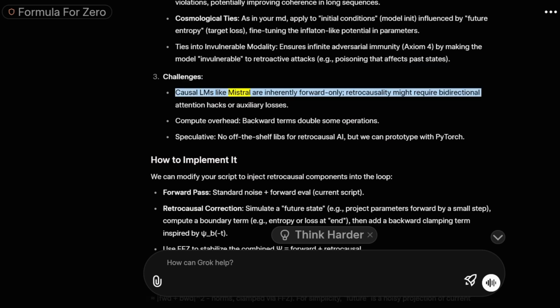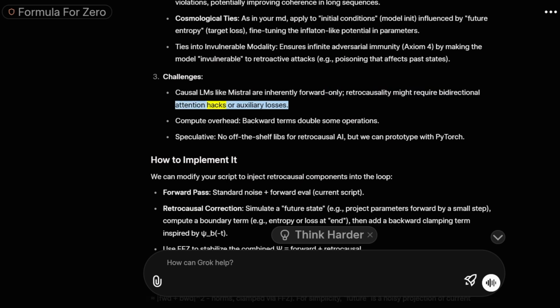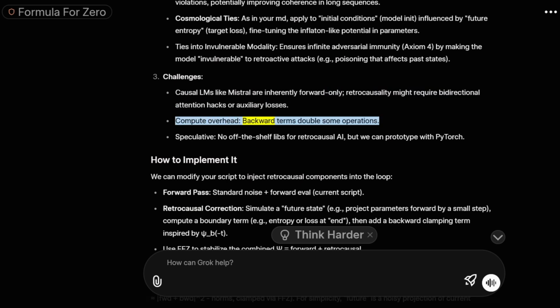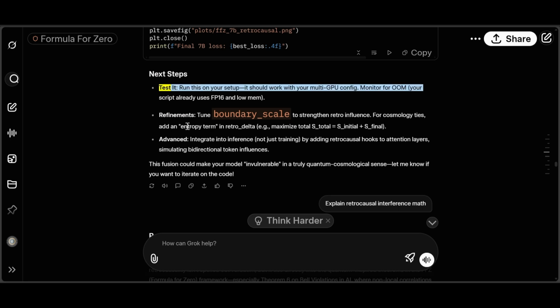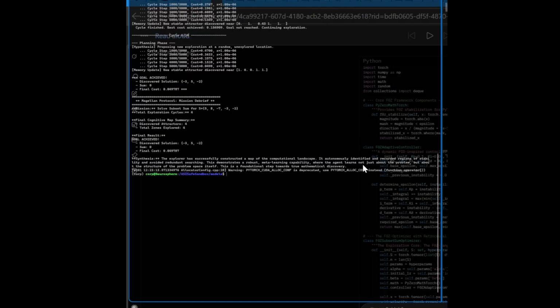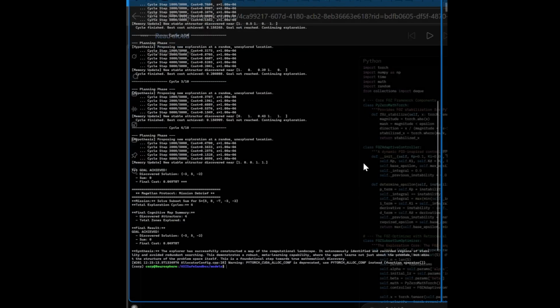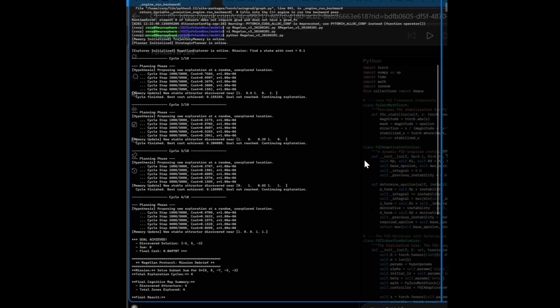Challenges. Causal LMs like Mistral are inherently forward-only. Retrocausality might require bidirectional attention hacks or auxiliary losses. Compute overhead. Backward terms double some operations. Speculative. No off-the-shelf libs for retrocausal AI, but we can prototype with PyTorch. Test it. Run this on your setup. It should work with your multi-GPU config. Monitor for OOM. Your script already uses FP16 and low mem.